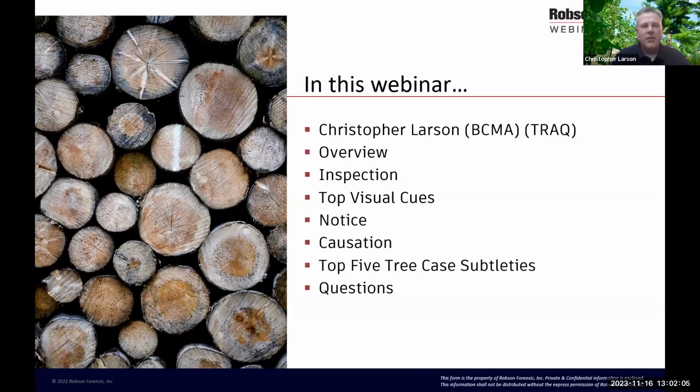I'm going to go over what type of inspection that I do and some of the visual cues that I'm looking for on these inspections that would indicate a greater likelihood of tree failure. And I'll get into what type of notice, the causation, how did the tree fail, and I'm going to talk about the top 5 tree case subtleties that I see in the tree cases that I deal with, and then we're going to have some time for some questions.